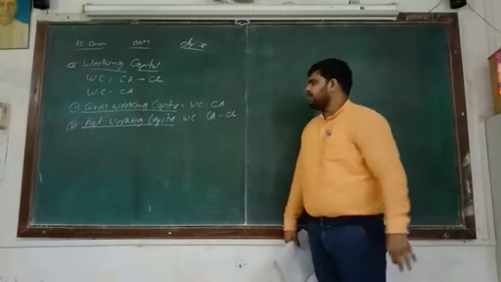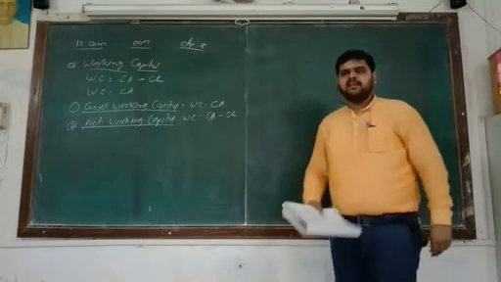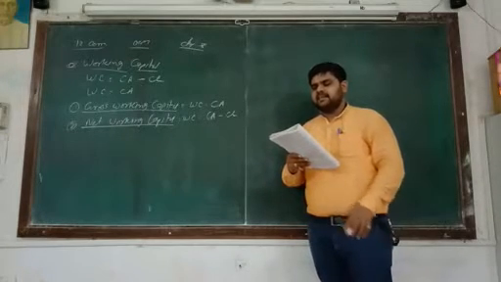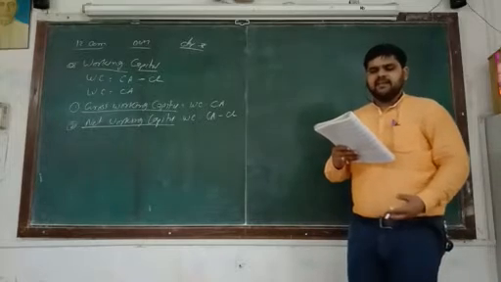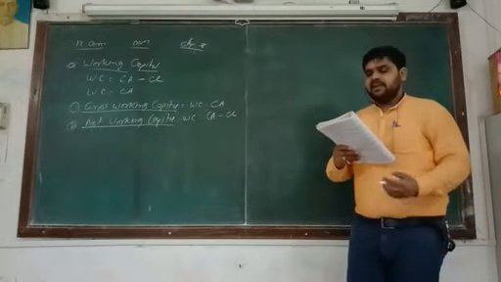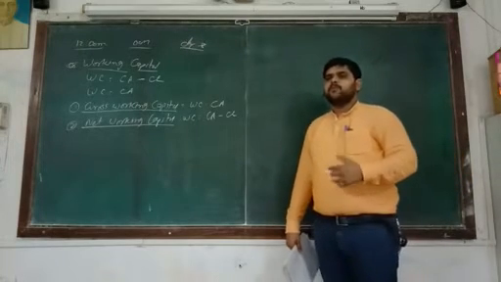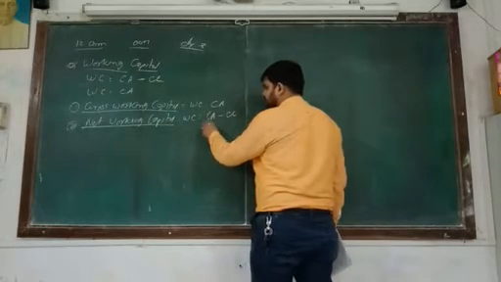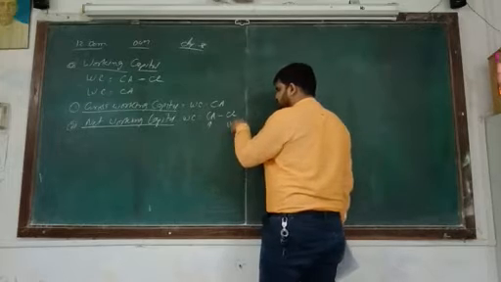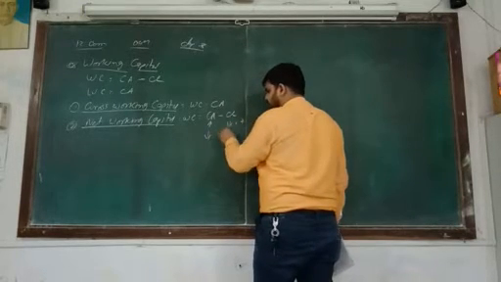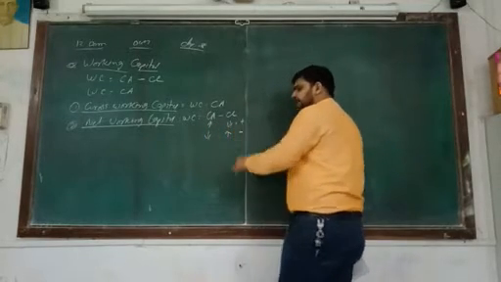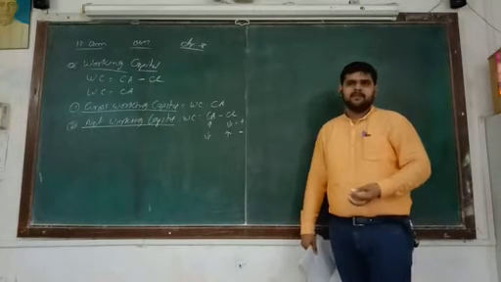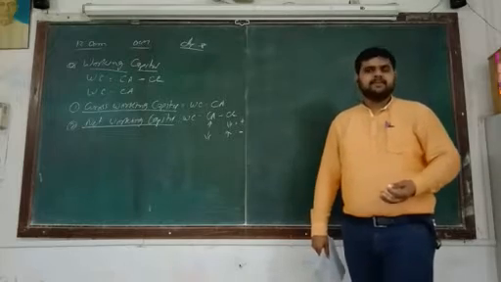Net working capital is equal to current assets minus current liability. Okay, so these two types of working capital are there.